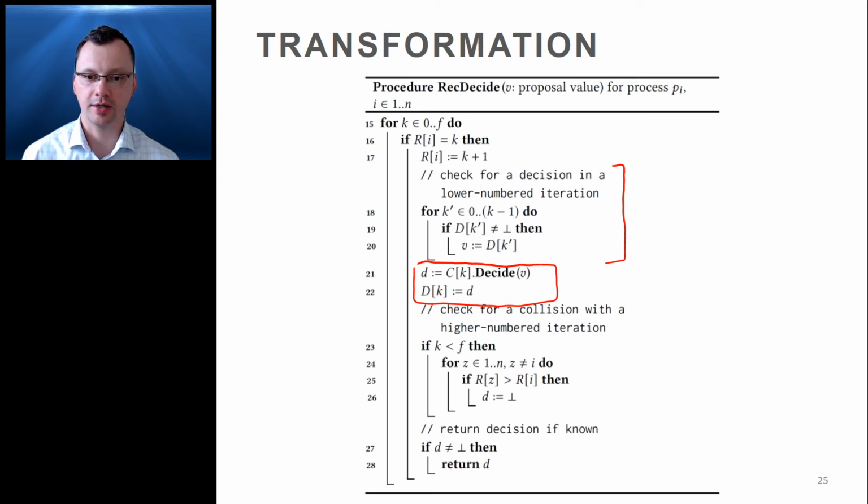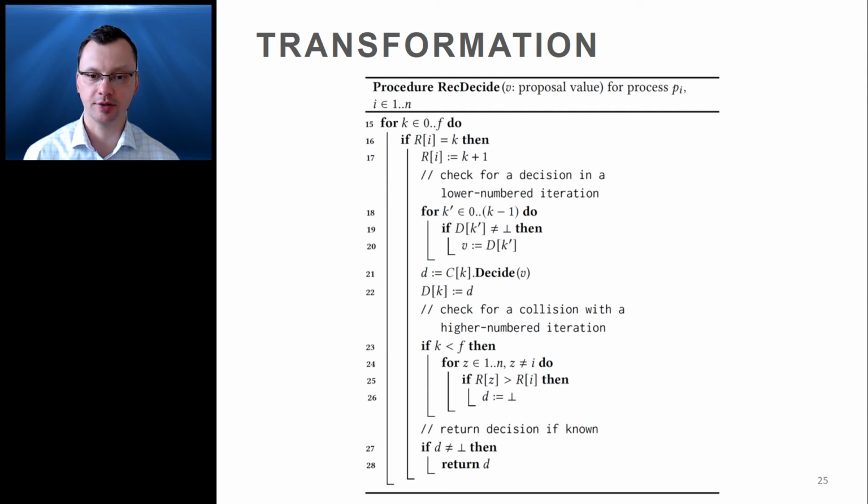Before reaching line 21, we have to first check if anyone already reached the decision in a lower numbered iteration. And this is done at lines 18 to 20 by iterating over the elements of the array D. If a decision is discovered for a lower numbered iteration, then at line 20, process Pi replaces its own proposal with that decision.